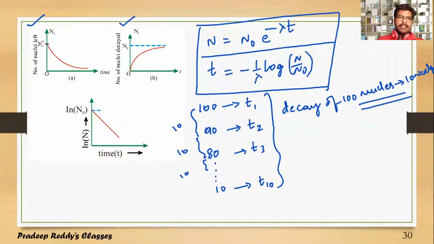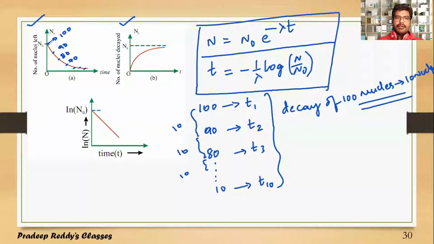Initially the number of nuclei is N naught. This represents 100. After some time, how many are left? Only 90. After some time, only 80. After some time, only 70. After some time, it will become 60, 50, 40.